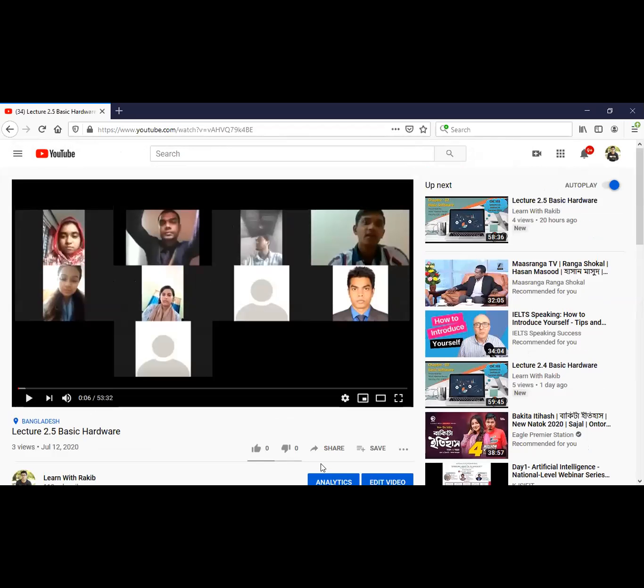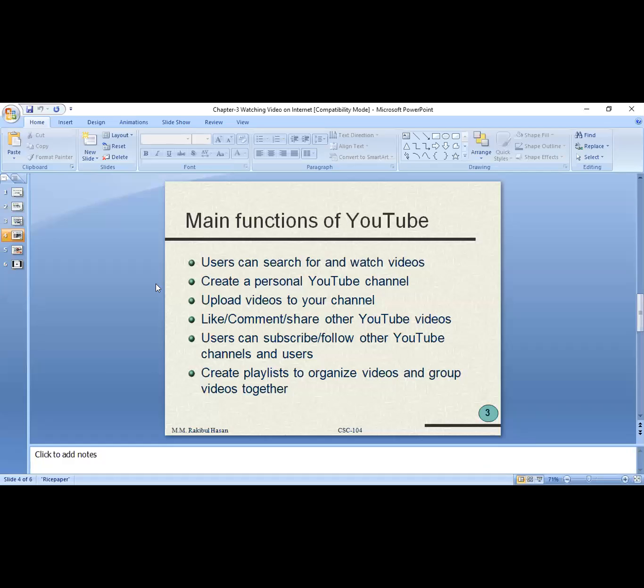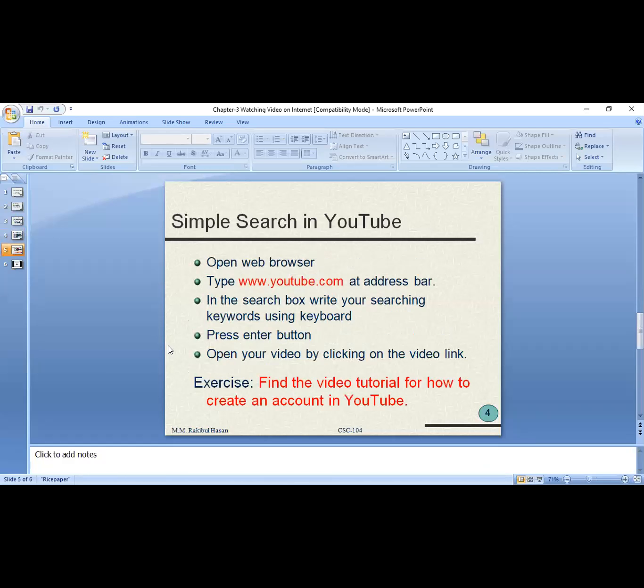Now I'm going to share my slide again. They're basically mentioning how we can do a simple search in YouTube. I already mentioned how we can do a simple search. That is it. Do you have any questions regarding this YouTube searching, or how to use YouTube, or what is YouTube, or what facilities it is going to give us? No, sir. No question.